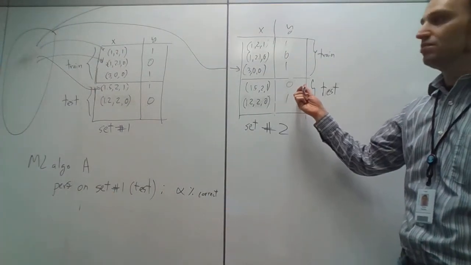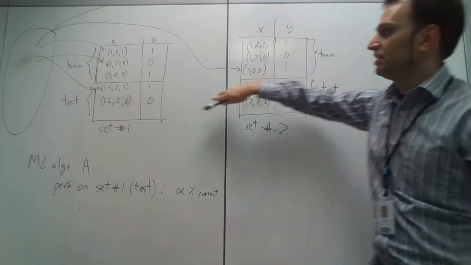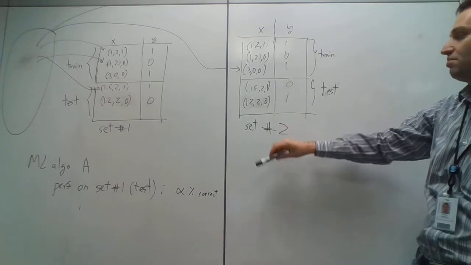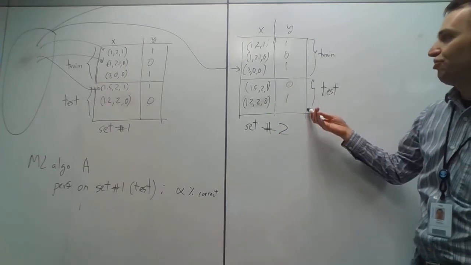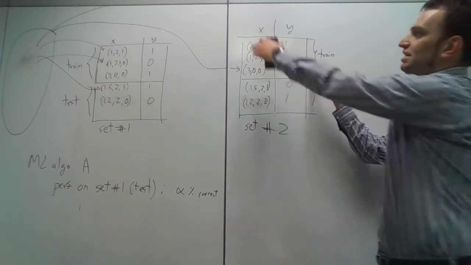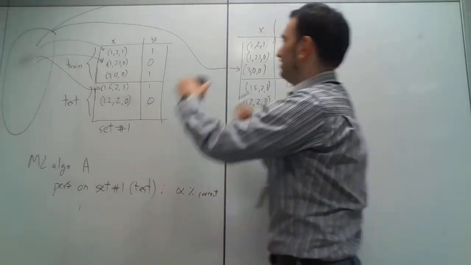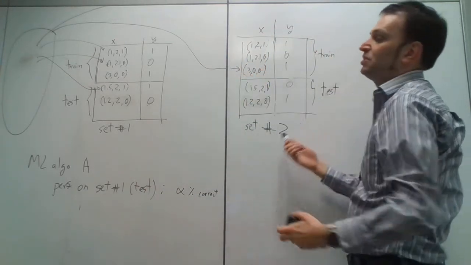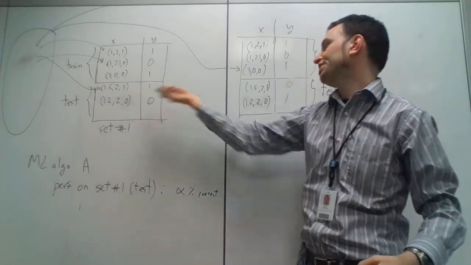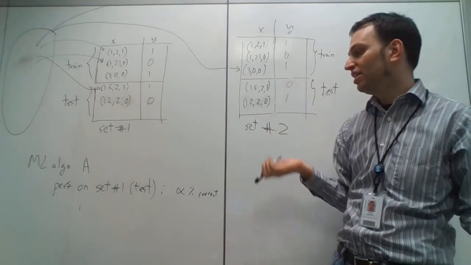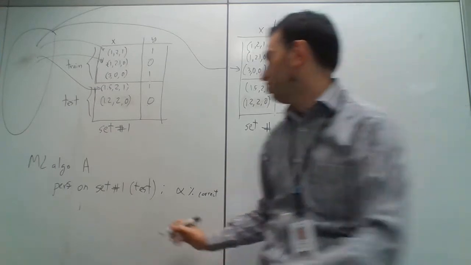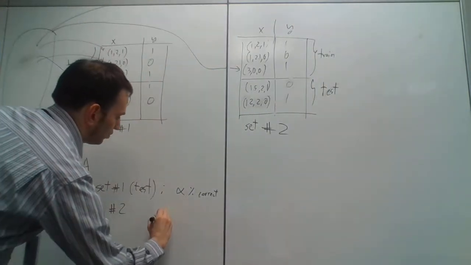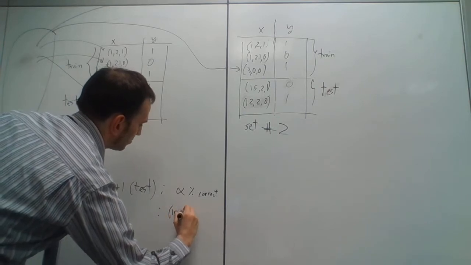What about this one? We said that we're just as likely to see this situation as we are to see this situation. And in this situation, the training set is the same. So A processes the same training set, and then it sees this test set. Whatever it got right over here, it'll get wrong, and vice versa. So that means that the performance on set number 2 is just going to be 100 minus alpha percent.